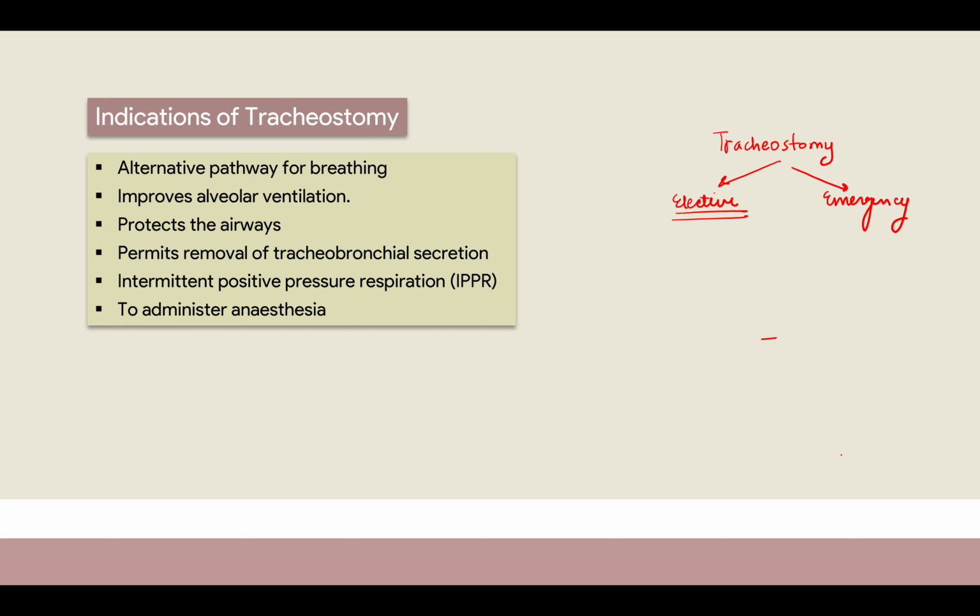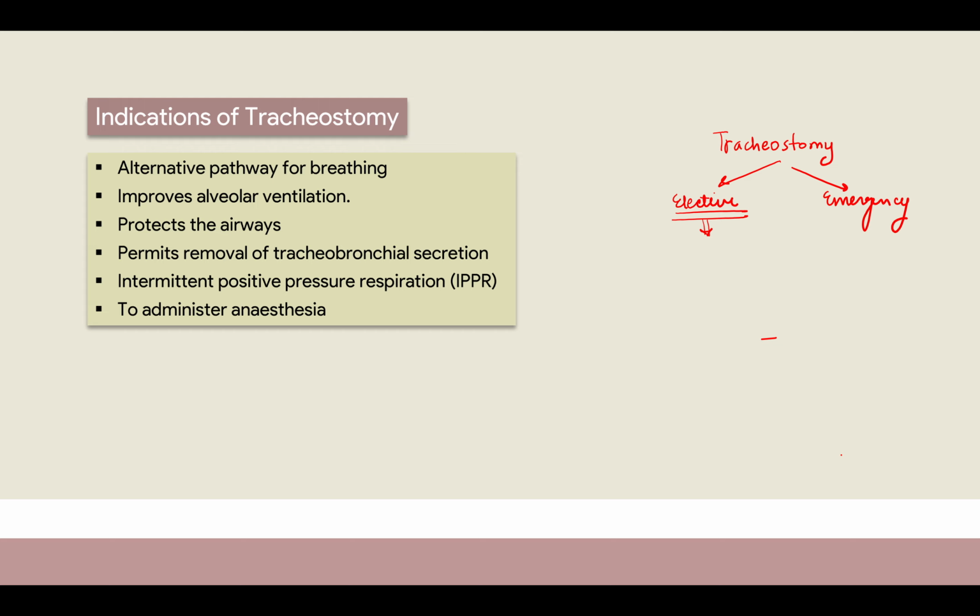Now, if we are doing an elective tracheostomy, we are prepared for it, so we have to give the patient the best outcome, right? In an emergency, we just have to think that we have to save the person's life. That's all we have to think about. But whenever we are doing an elective tracheostomy, we have to be cosmetically fine, and we have to rule out each and every complication that can occur. We also look at that in an emergency tracheostomy, but in an elective tracheostomy we will be more cautious about every outcome, right? In an emergency, we're just focusing on saving the person.